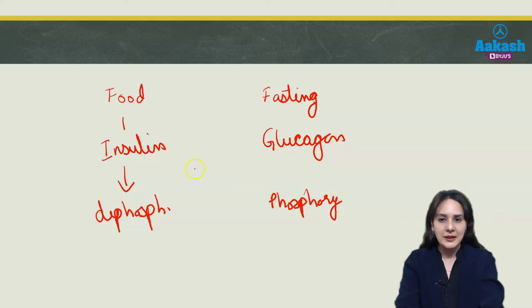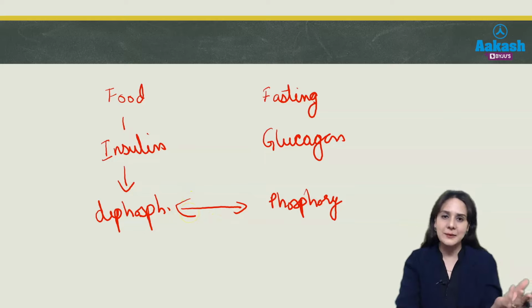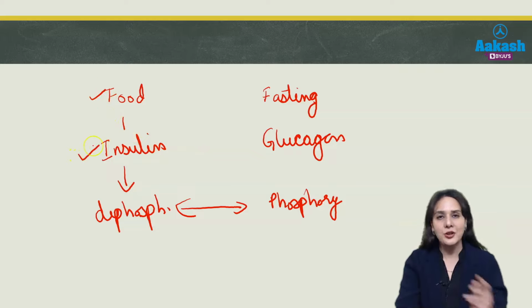Now you can see they act opposite to each other. One is acting by dephosphorylation and the other is acting by phosphorylation. Further, in our body there are certain enzymes which are active in dephosphorylated state. So they will be active whenever we take food or whenever there is secretion of insulin, and they will be inactive whenever we are fasting or glucagon is secreted, because these enzymes are active in dephosphorylated state.